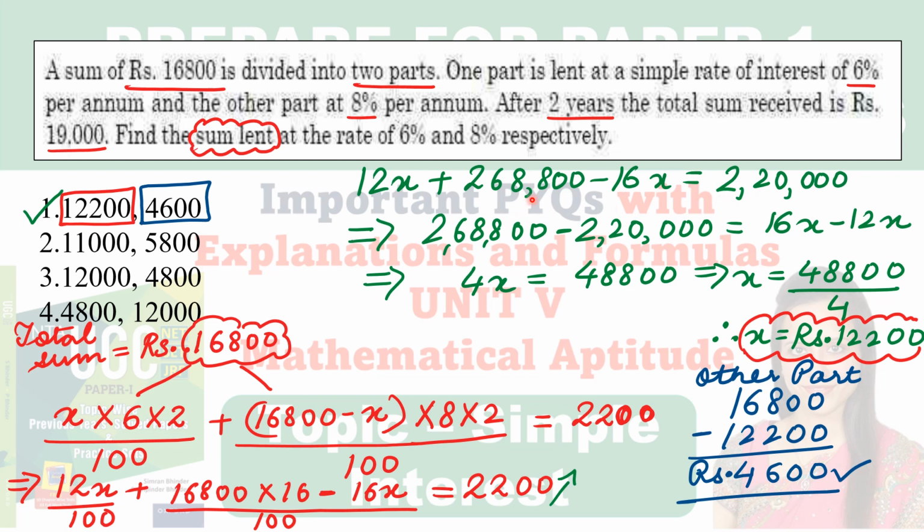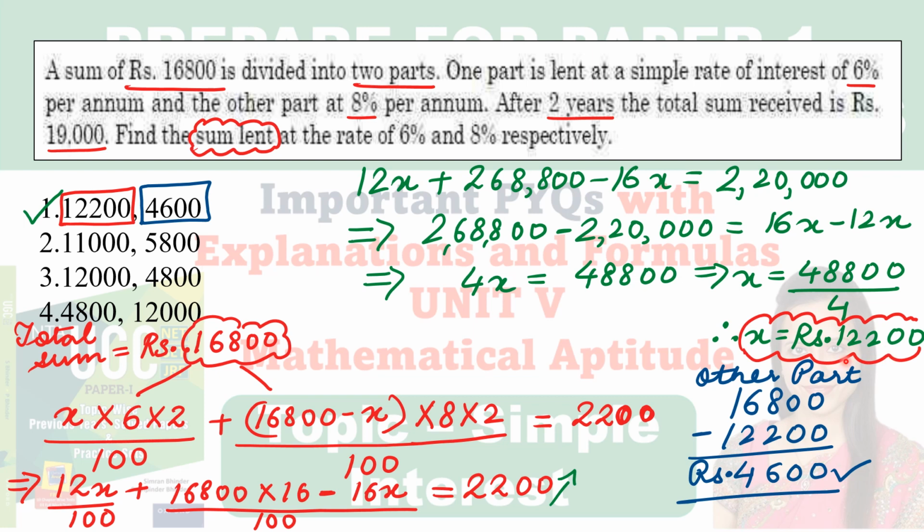Clear? So this value minus, we will take it this way, is equal to 16x. We bring it here, the minus sign becomes plus, and it becomes minus 12x. So we can write it like this: 4x is equal to the subtraction of these two values, which is 48,800. So x comes out to be 48,800 divided by 4, which is rupees 12,200.